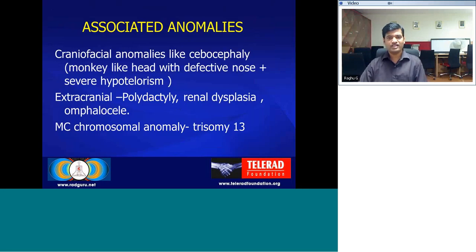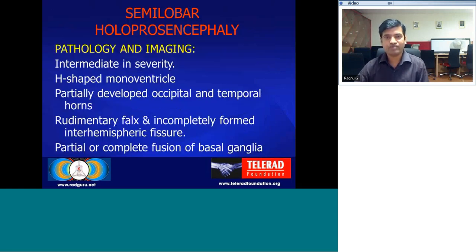Associated anomalies are usually craniofacial anomalies like cebocephaly, a monkey-like head with a single nostril nose, and severe hypotelorism, or you can have extracranial anomalies like polydactyly, renal dysplasia, and omphalocele. Usually it is associated with trisomy 13.